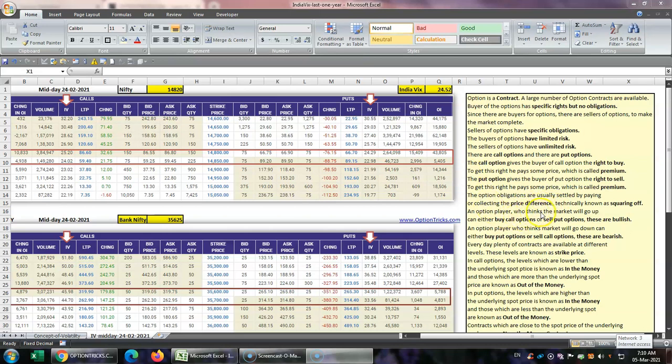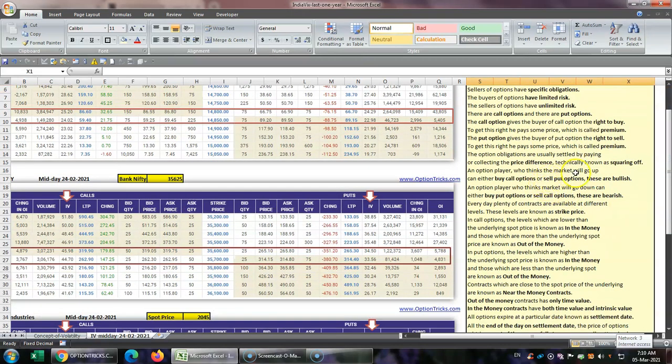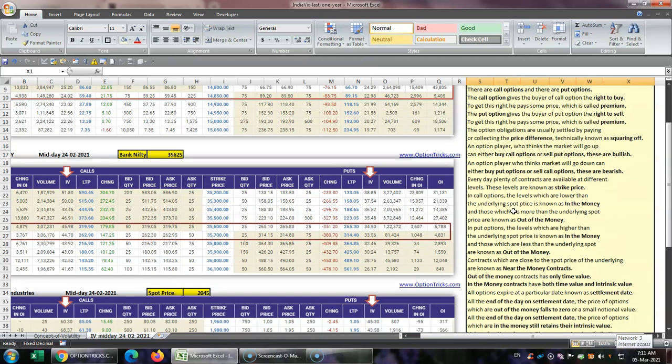An option player who thinks the market will go up can either buy call options or sell put options. On the other hand, an option player who thinks that the market will go down can either buy put options or sell call options. These are bearish. Every day, plenty of contracts are available at different levels, and these levels are known as strike price. So when I am showing you a level, say in Bank Nifty, these are the contracts available. Each of these contracts are basically strike price.